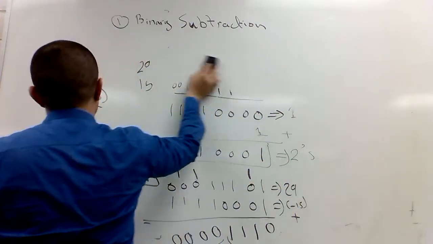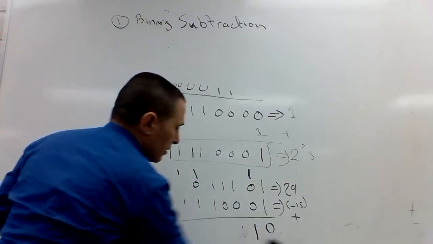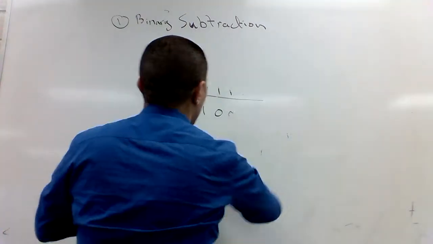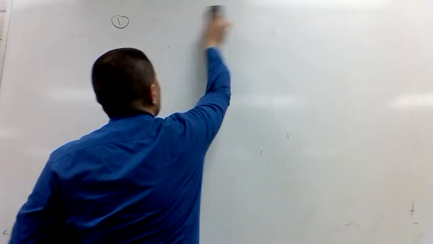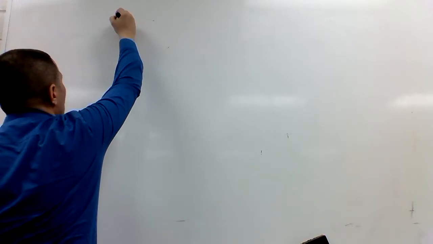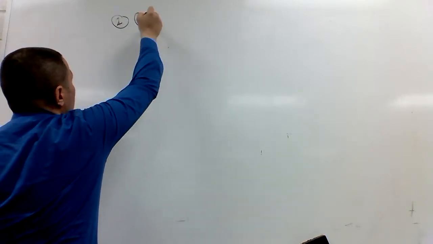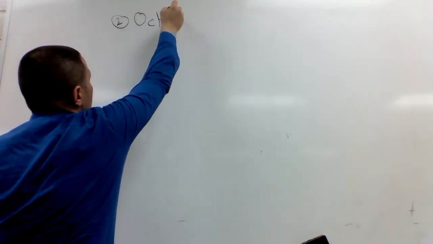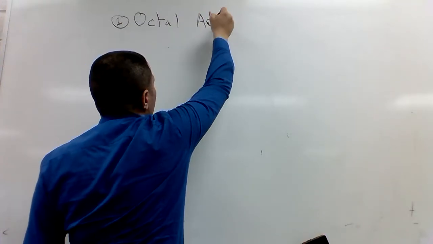So now we're done with base 2, binary, which is the machine language. We took 2 other bases. Let's do the octal first, and let's do the addition.